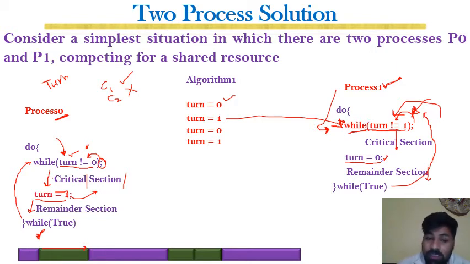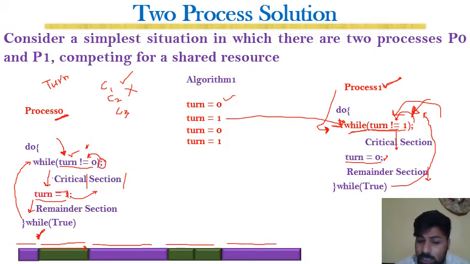And finally C3, that was bounded wait. In the case of bounded wait, you can see that it is a strict alternation. It means that if P0 is executing, then after that there must be P1, after that there must be P0, after that there must be P1. So it is a strict alternation.